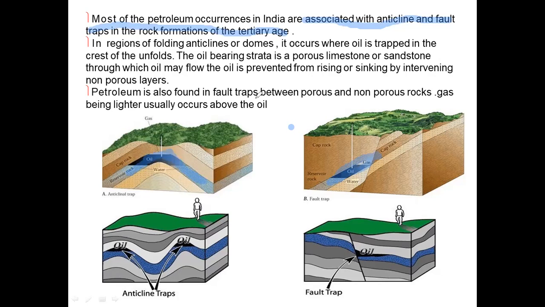So in regions of folding, anticlines or domes, it occurs where oil is trapped in the crest of the folds, the oil bearing strata. We need not explain all these things. This is only to make you understand how fault traps and anticline traps occur and where this mineral is found.